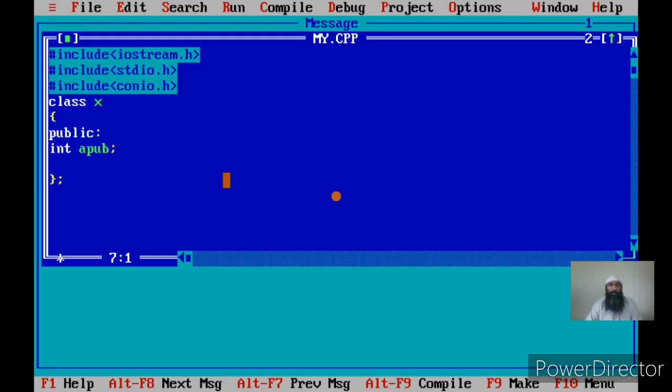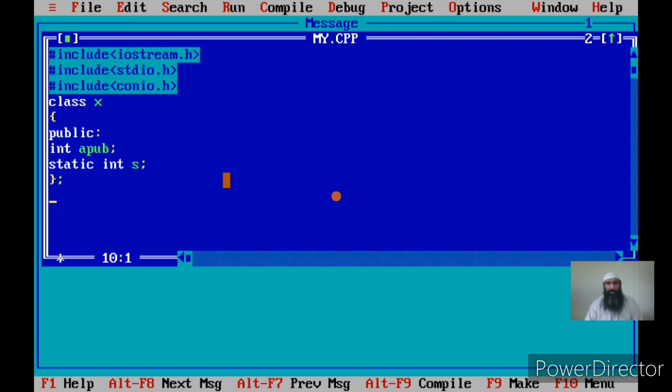Now I have created a class X in which I have a public member, a pub, and I create a member S as a static int. Okay. Now as I told you, there are two types of data members. One is automatic and one is static. Automatic members are the members for which a separate copy of that data member will be created for all the objects, but for static members a single copy will be created for all the objects, and that copy will be shared by all the objects.